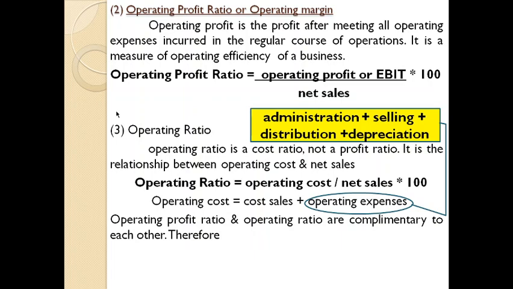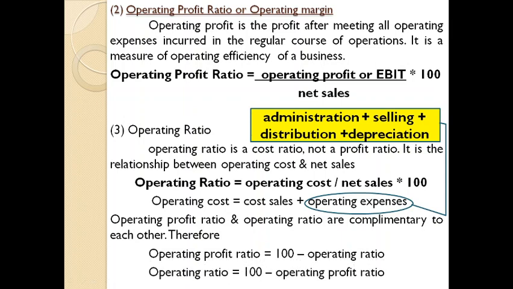That's why we hear the statement that operating profit ratio and operating ratio are complementary to each other. If the organization is able to earn 60% profit on the basis of operational profit, it means that the remaining 40% depends upon operating ratio. That's why there is a relation. So the equation, again, is one small equation: operating profit ratio equals 100 minus operating ratio.